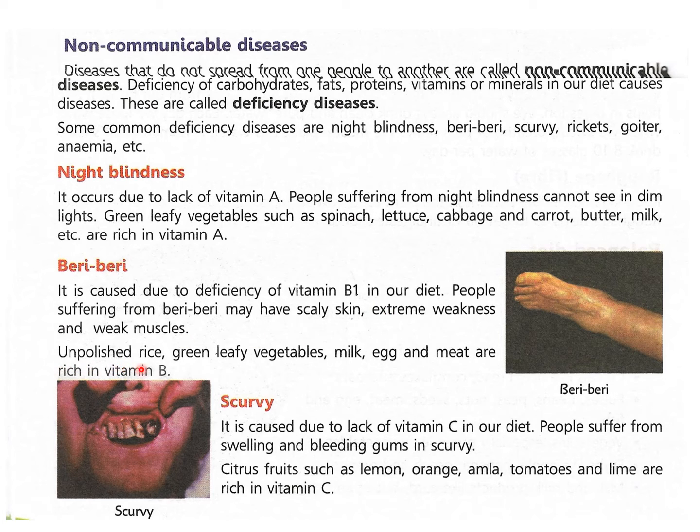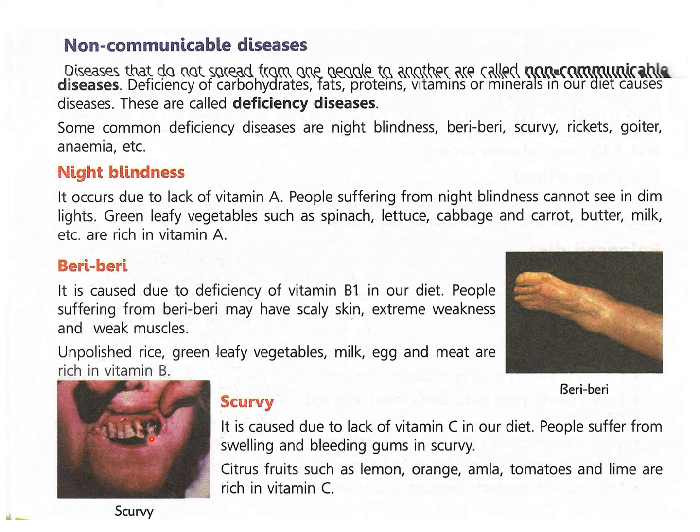So unpolished rice, green leafy vegetables, milk, egg, and meat are rich in vitamin B. So you must always have heard doctors saying that please eat leafy vegetables, green vegetables. So all these vitamins are present in the green leafy vegetables, so they are very important for our body.